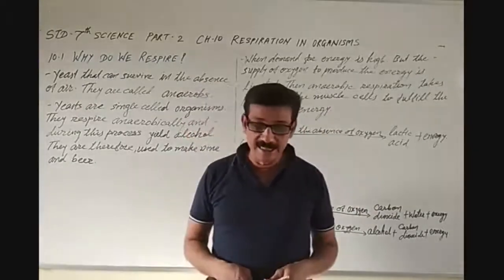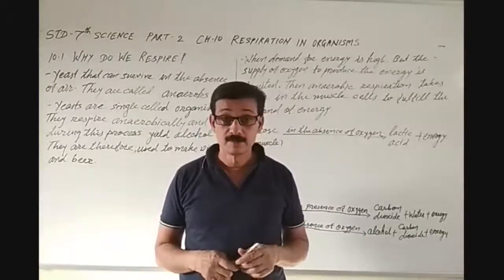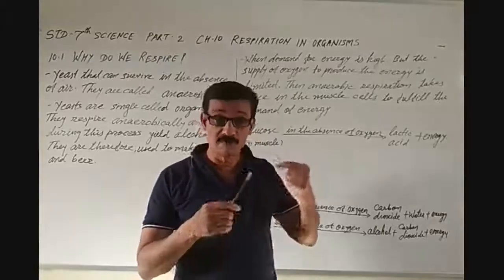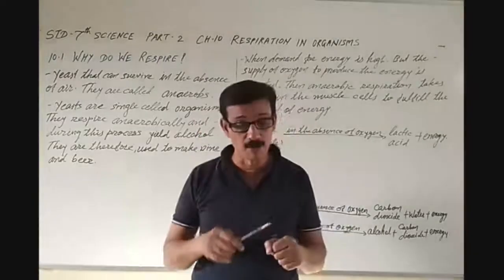The muscle cells can also respire anaerobically. We are talking about the muscles of our body.